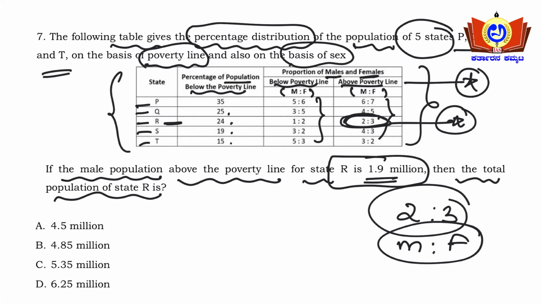So what does the question ask? If the male population above the poverty line is 1.9 million, then what is the total population of state R? I will calculate on the next page. So let the total population be X. I'll be solving it by the equation method. In the shortcut method it can also be solved, but to make you understand in a more precise manner, I'll solve it by the equation method. Let the total population be X.